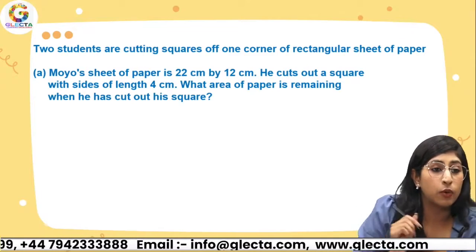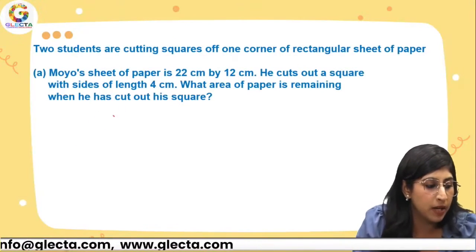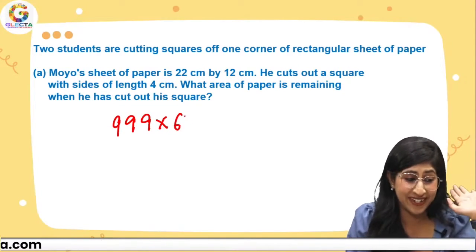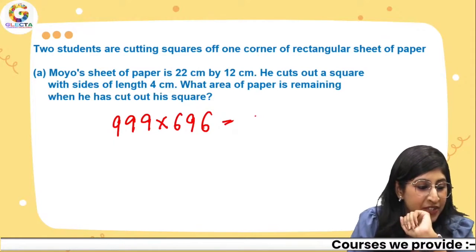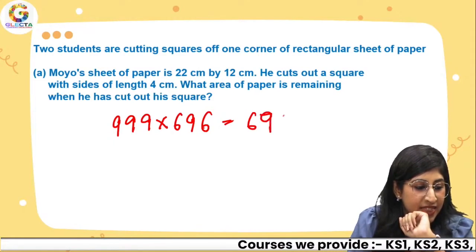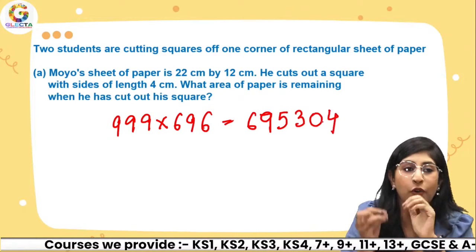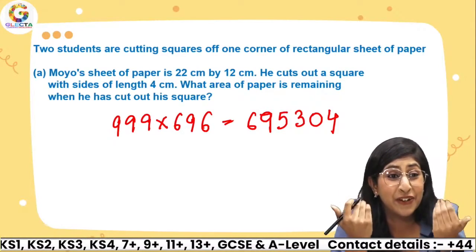So Lily says 696. Now, how do I multiply 999 by 696? Let's see. One hand is writing and one hand is over here, in front of you. So the answer is 695304. Okay, so I'm receiving a lot of 3-digit numbers.